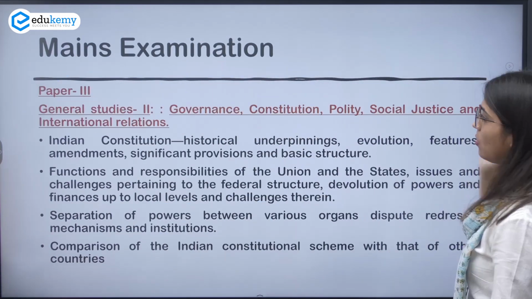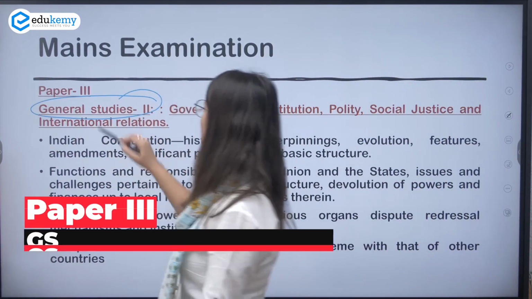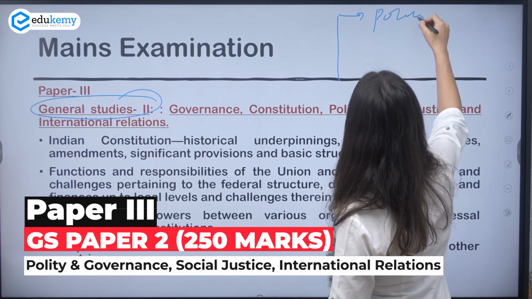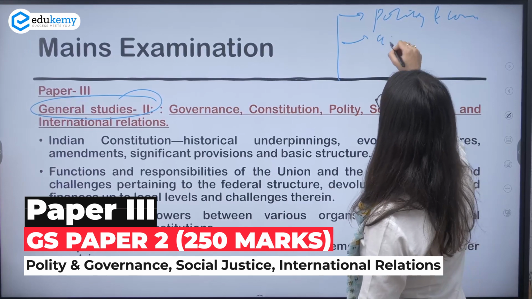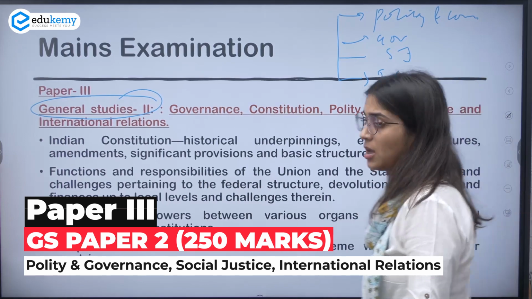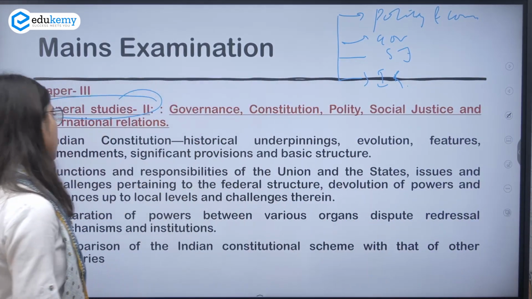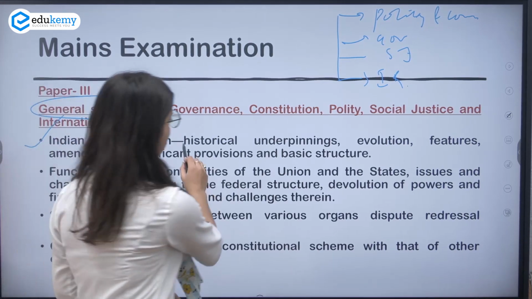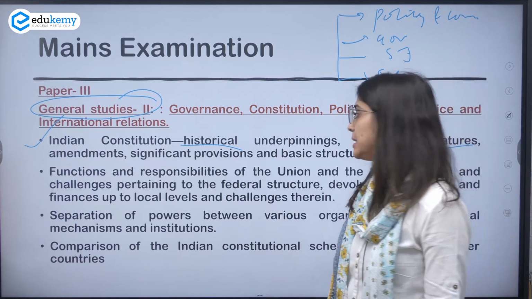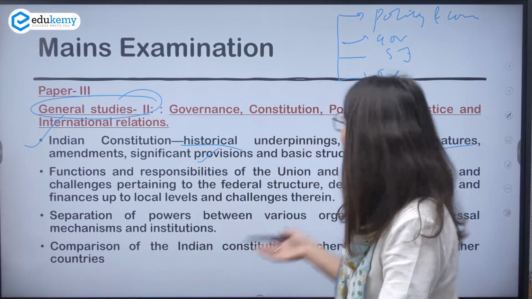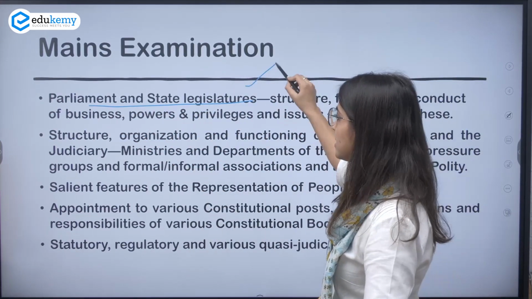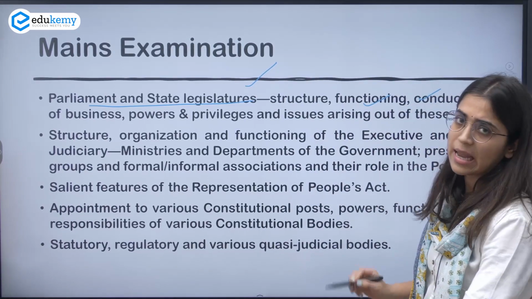Okay? So now moving forward, we'll discuss GS paper 2. We can break this paper down into polity, that is Indian polity and constitution, governance and social justice, and IR, that is international relations. So what do you have to prepare under polity? You have to study the Indian constitution. You need to know historical underpinnings, how it evolved, features, amendments, significant provisions, etc. There are many more things. And you need to know about parliament and Indian state legislatures, their functioning, their conduct of business, etc.